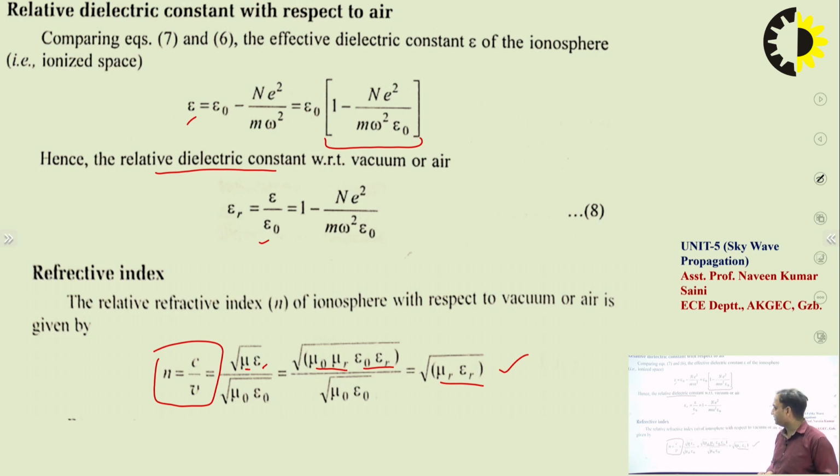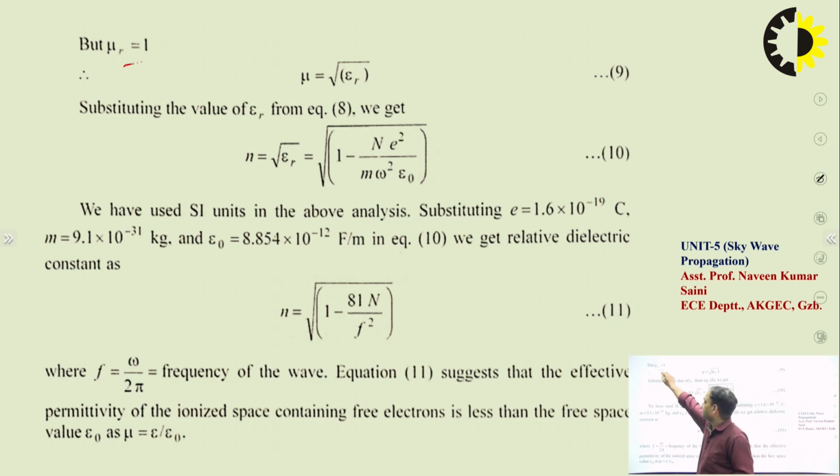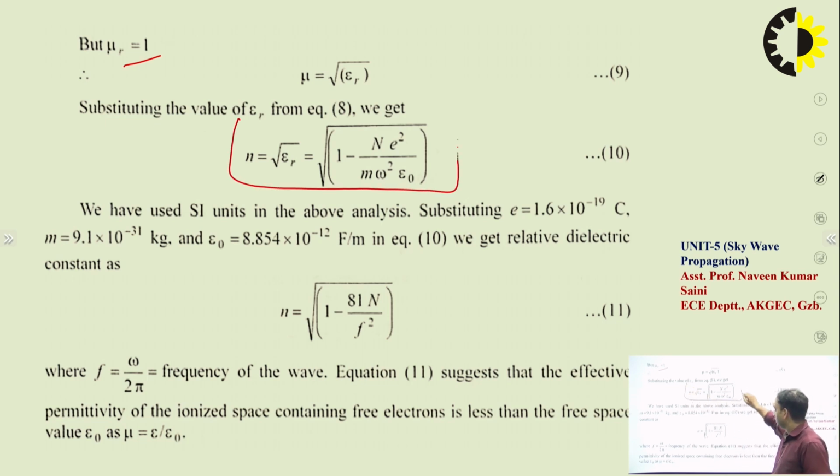For this case we are assuming that mu r is equal to 1, as this is a homogeneous system. So epsilon will be equal to epsilon r. When we put all these values together, the refractive index will become the under root of 1 minus N E square upon m omega square epsilon naught. This is a very important derivation. Most of the time this is asked in the exam, so everyone has to try to solve it and see how we get these values.